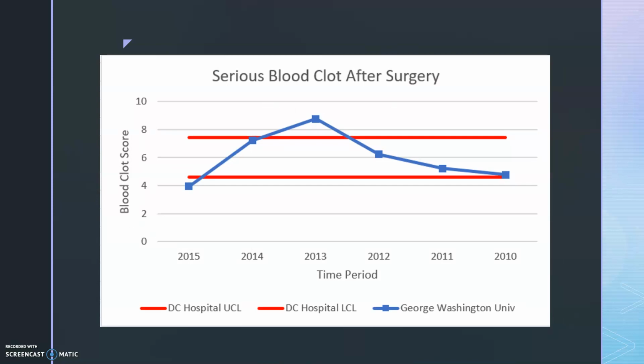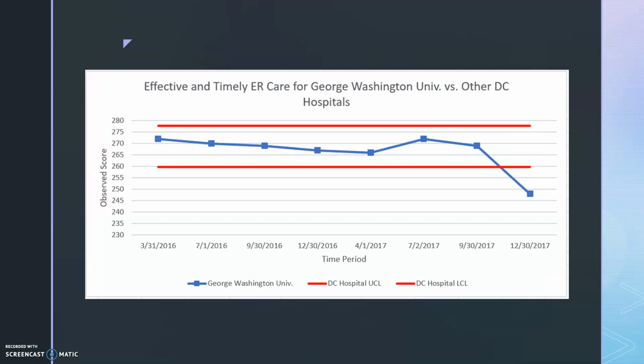The x-axis in this chart shows the years in which data on serious blood clot after surgery was available. The y-axis shows the blood clot score. The red lines depict the control limits. These limits were also derived from the variation of blood clot scores across the DC hospitals that compete with George Washington University Hospital. George Washington University Hospital has remained the same as the other DC hospitals for the majority of the time, but did worse than the others in 2013. However, in 2015, George Washington University Hospital had a lower score than the other DC hospitals.